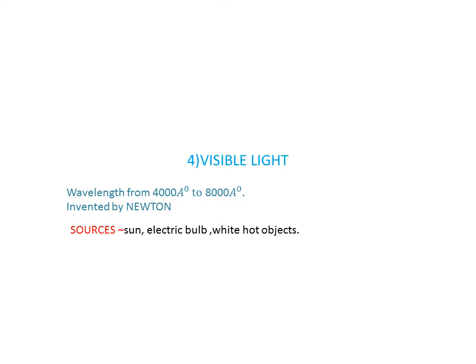The fourth one is visible light. The wavelength of visible light is from 4000 angstrom to 8000 angstrom. The sources of visible light are sun, electric bulb, white hot objects. We can see objects around us due to visible light. Visible light is also used in photography. Plants prepare food in the presence of visible light by photosynthesis.